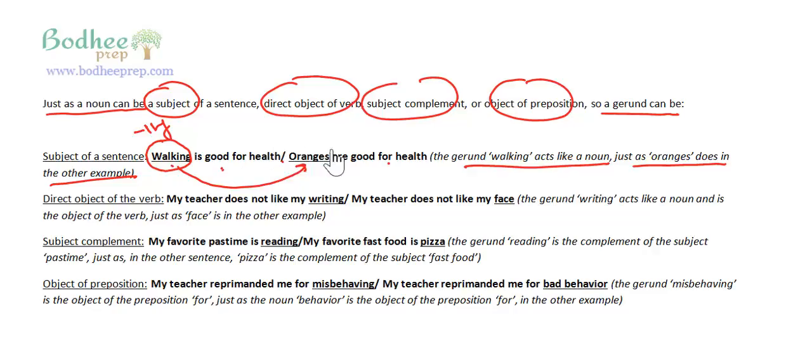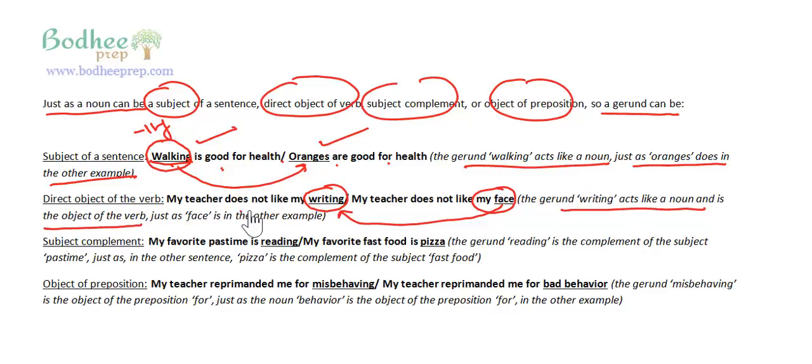In the other example, we have oranges are good for health. Here we have walking is good for health. So basically, this is nothing but a gerund, the ing form of the verb, acting like a noun. My teacher does not like my writing, correct? So my teacher does not like my face. And here you have replaced face with writing. So basically, the gerund writing acts like a noun and is the object of the verb.